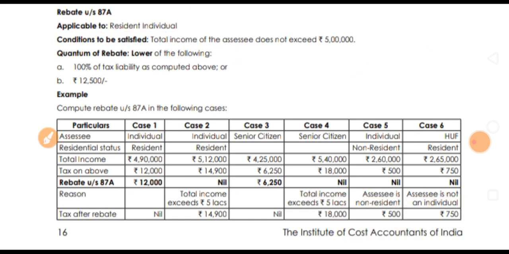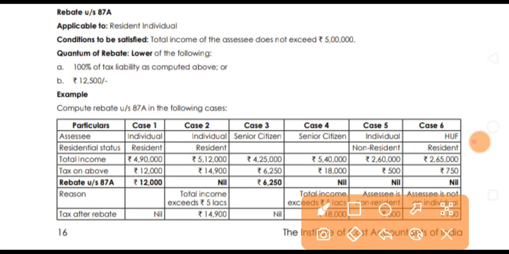How to compute it? Let's take an example. Compute the rebate under section 87A in the following cases. Particulars: case 1, case 2, case 3, case 4, case 5 and case 6. Case 1 is an assessee individual; case 2 is an individual senior citizen; another is HUF. The columns are resident status, total income, tax liability, tax on above, rebate under 87A, and tax after rebate. So we will calculate the rebate.